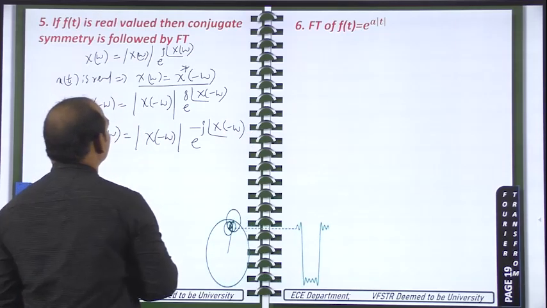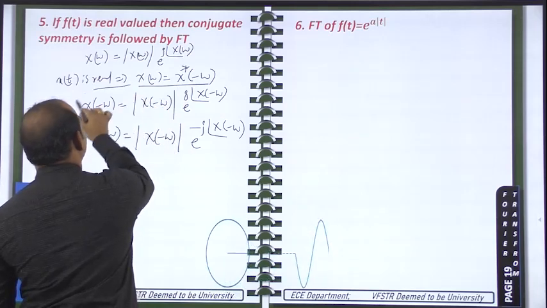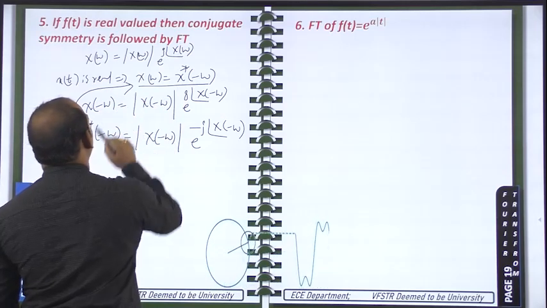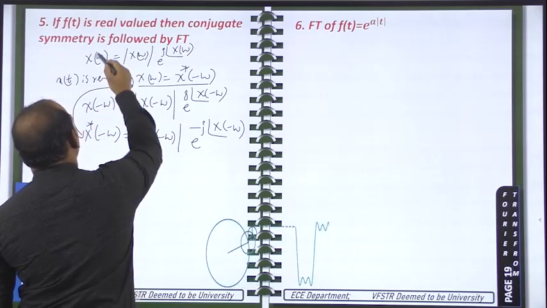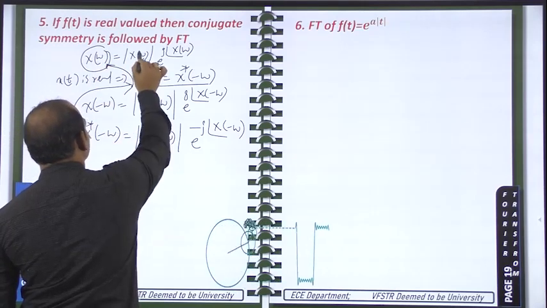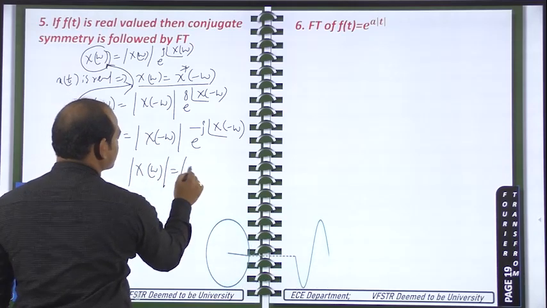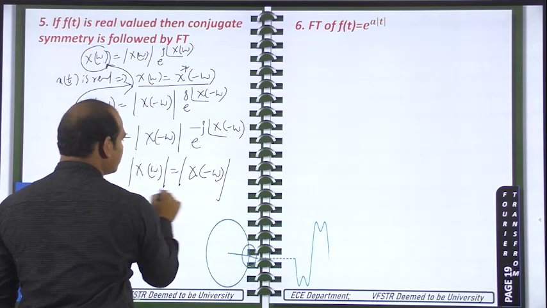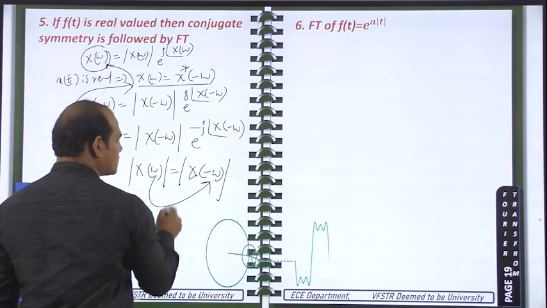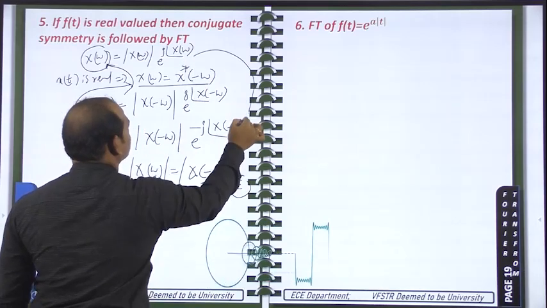Now by observing this we can tell, because for a real signal these two are equal. This X of omega is equal to X star of minus omega. So both magnitudes are equal, and with this we can tell it is an even spectrum. Only omega is replaced with minus omega, even though these two are equal. So the spectrum is even. Now you take the phases.